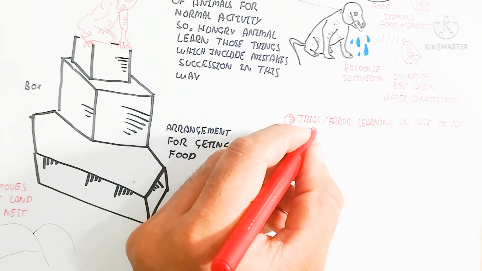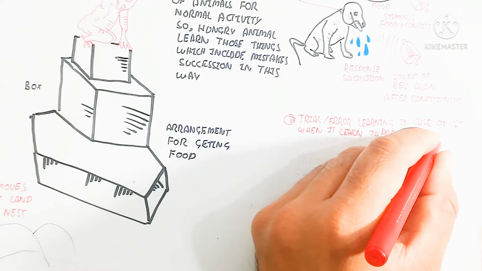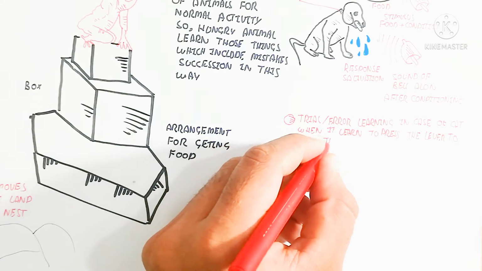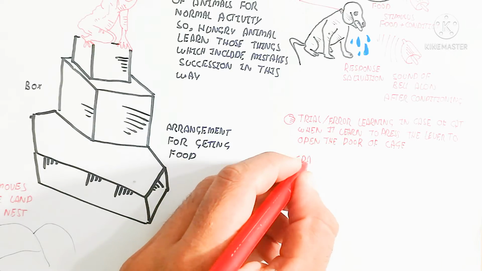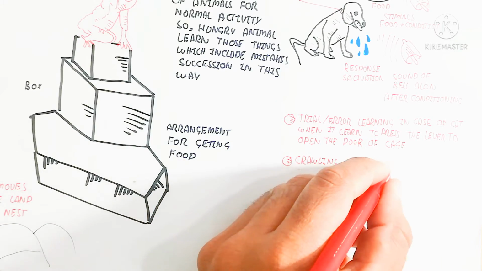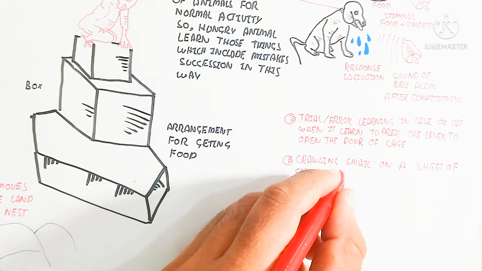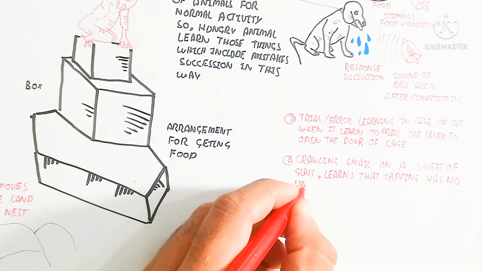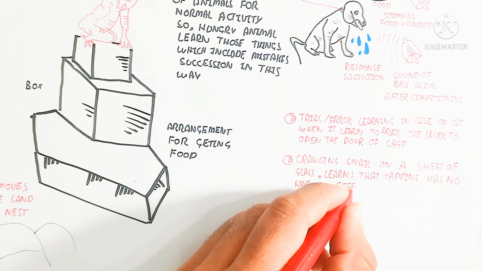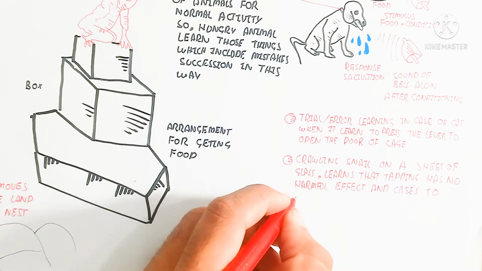On the other hand, there is trial and error learning in the case of a cat, when it learned to press the lever to open the door of the cage and escape. In this way, trial and error learning occurs, and it is refined again. A crawling snail on a sheet of glass learns that tapping has no harmful effect and ceases to respond after a few early responses.